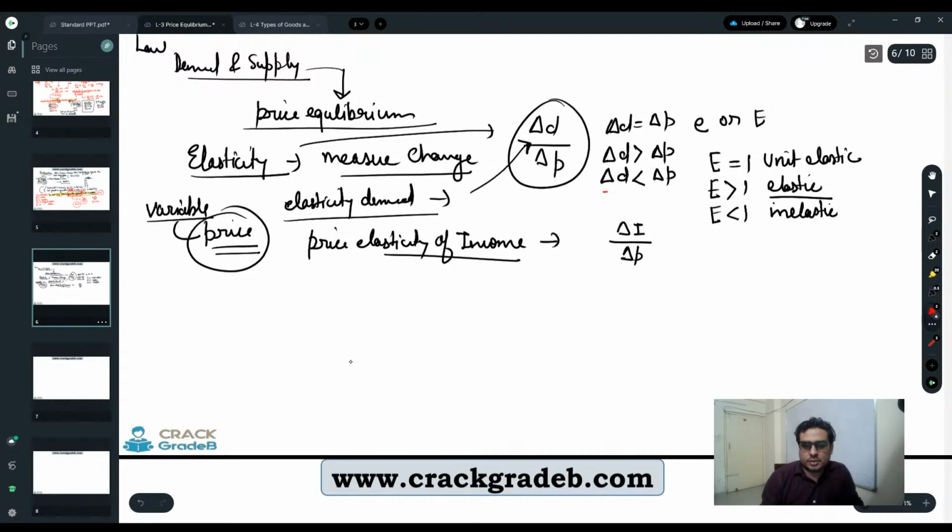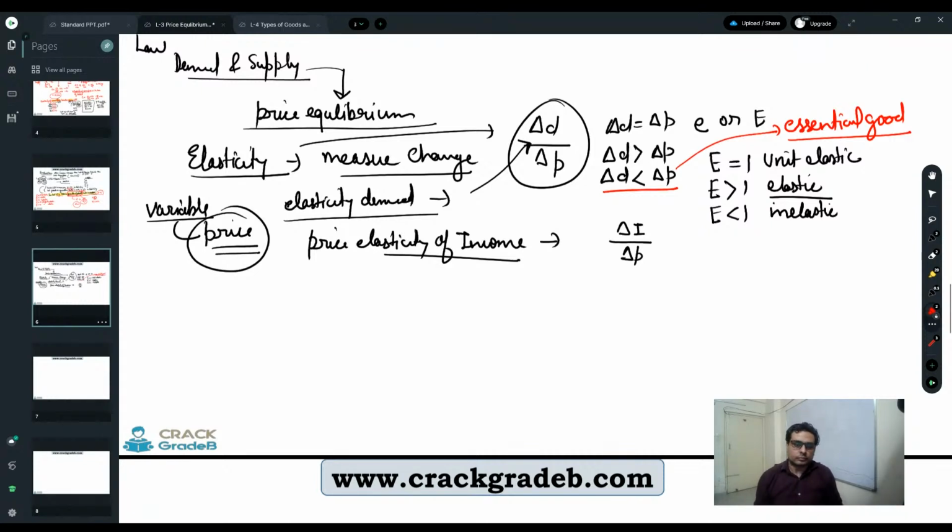And this case is specifically valid for which kind of good? Essential goods. This is the perfect case for essential goods. Why? Because essential goods are essential for our daily requirements. Even if there is a change in price, first of all we will resist any change in our demand for essential goods, because they are essential for our life. But if the price increases further, there will be a small change in demand in comparison to a high change in price. This is why essential goods show inelastic elasticity.